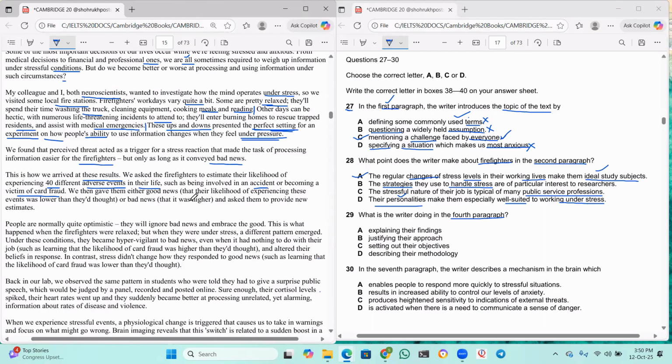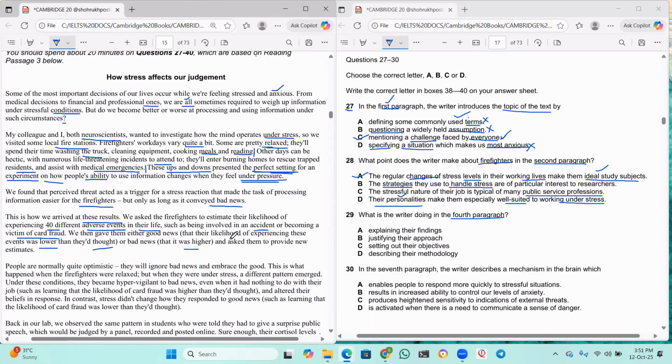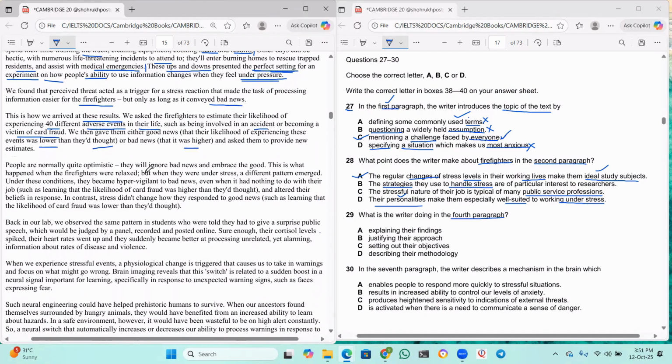Good news means that their likelihood of experiencing these events was lower than they had thought. Bad news means that it was higher, means the likelihood of this happening is higher, and asked them to provide new estimates. Right. So in this paragraph, he spoke about providing good news and bad news to them and how they react to that.